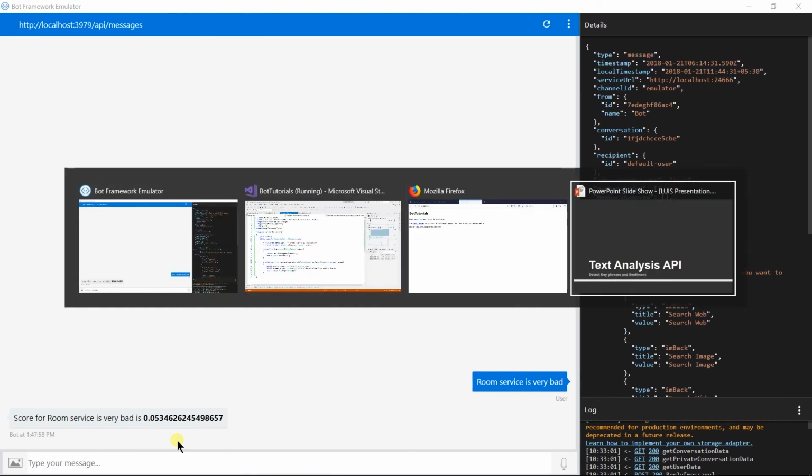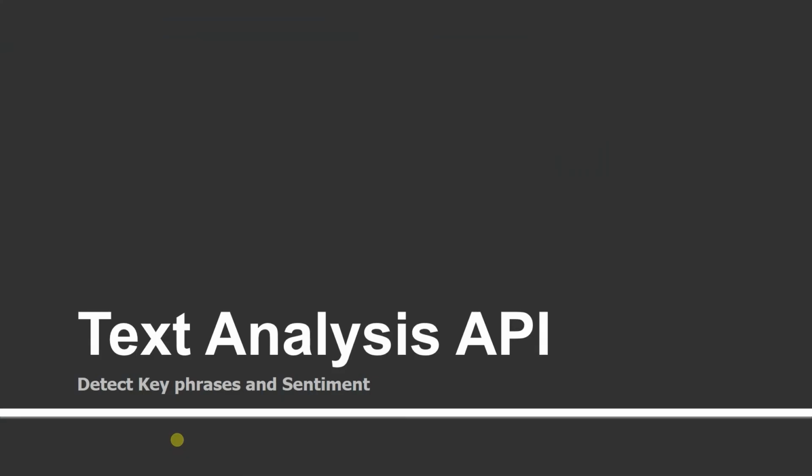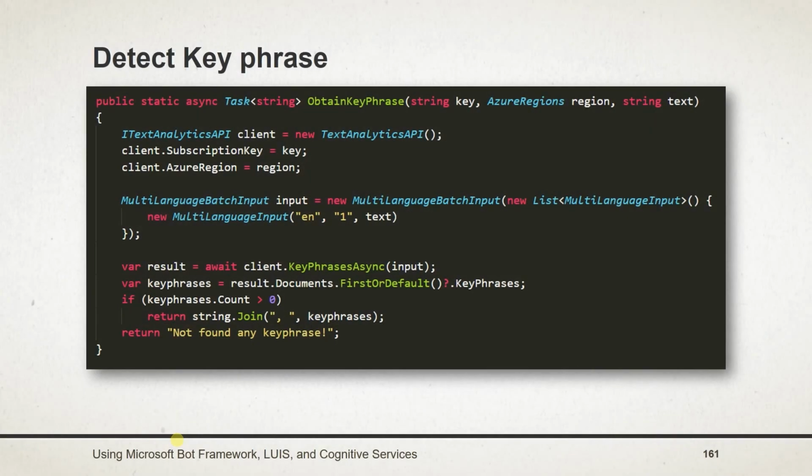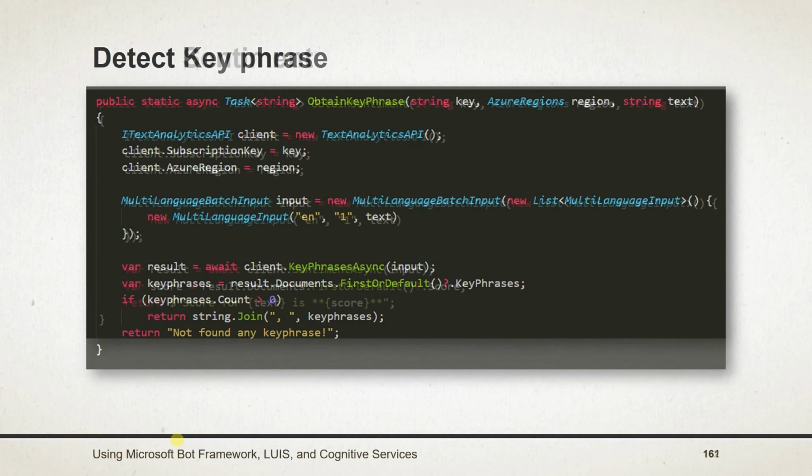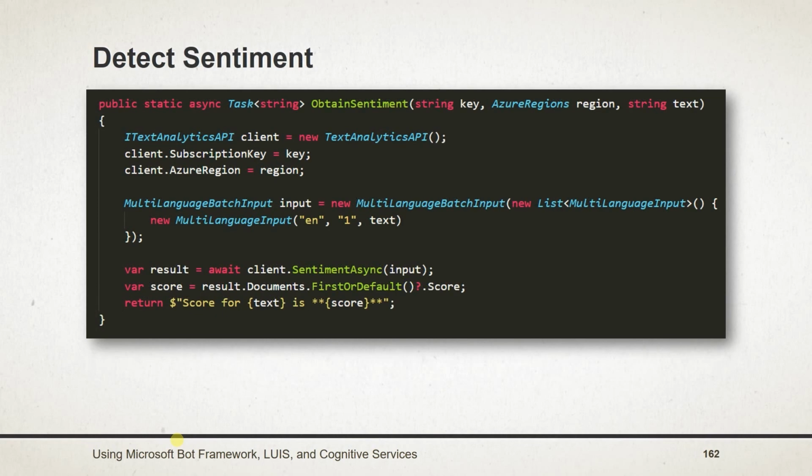Let us see what we have learned in this session. Here is a method to retrieve key phrases. We have used the KeyPhrasesAsync method and retrieved key phrases from the KeyPhrases property. And here is a method for retrieving sentiment. We used the SentimentAsync method and obtained the score.